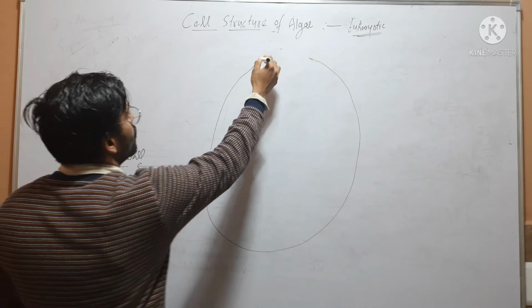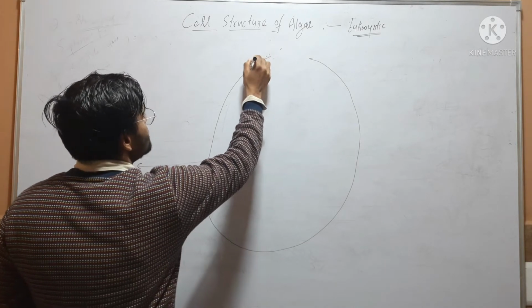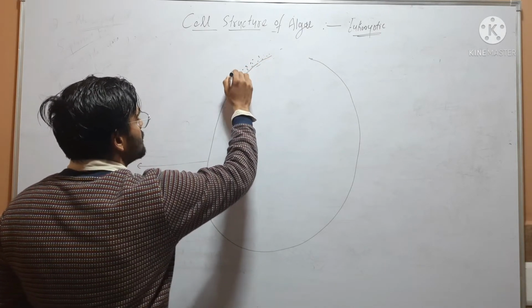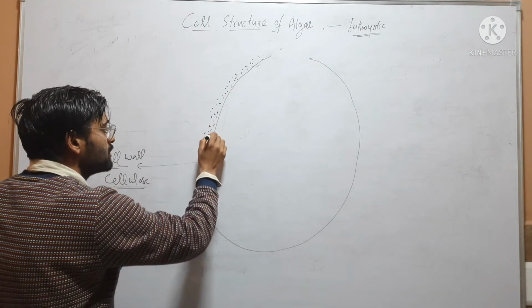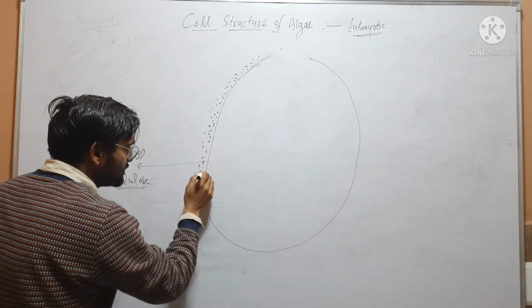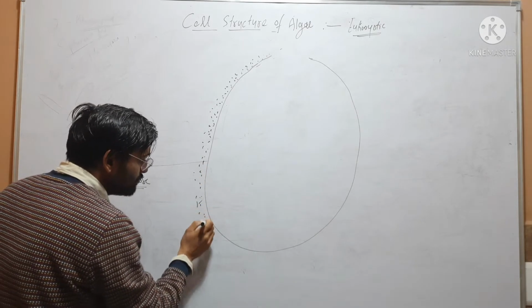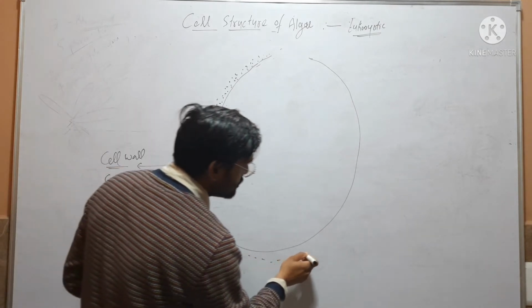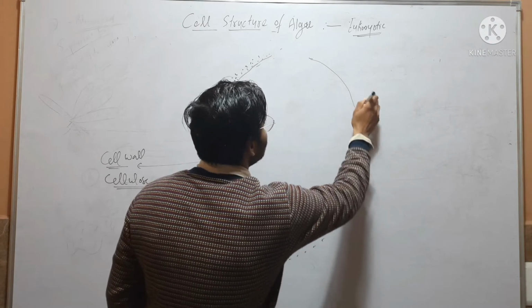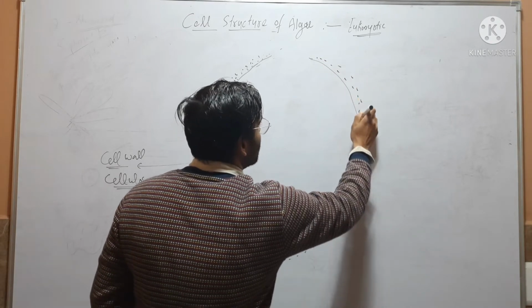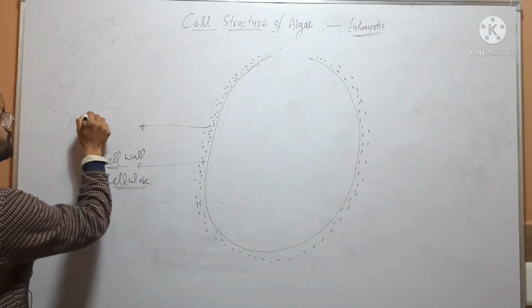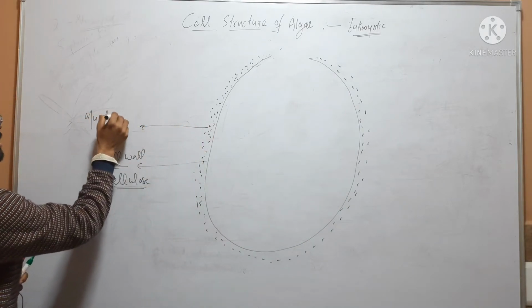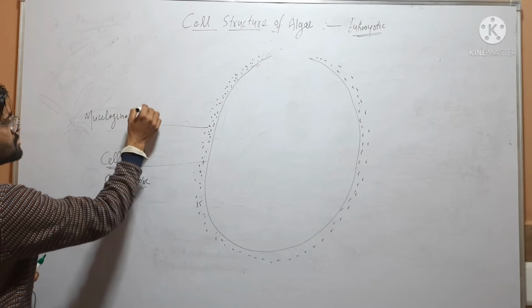Outer to cell wall, a sticky mucilaginous substance is present. This sticky mucilaginous substance which is present outside the cell is called mucilaginous sheath.